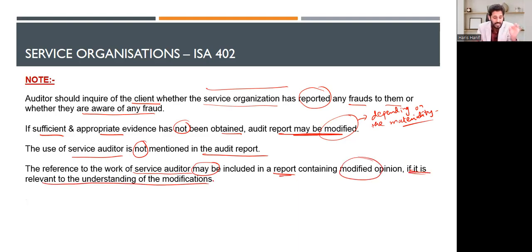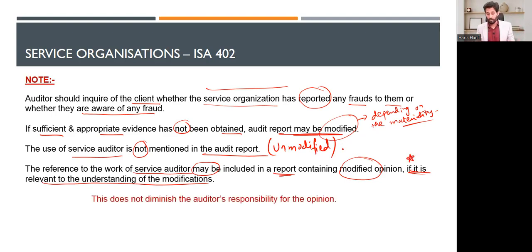Yes, the reference is not mentioned in the audit report which is unmodified. In the unmodified report, it should not be mentioned. However, it can be mentioned in the modified report if it is relevant to the understanding. Again, it is a matter of the auditor's professional judgment. But remember one thing, this does not diminish the auditor's responsibility for the opinion. Ultimately, the auditor is responsible for the opinion, right?